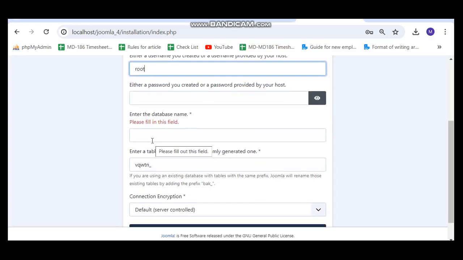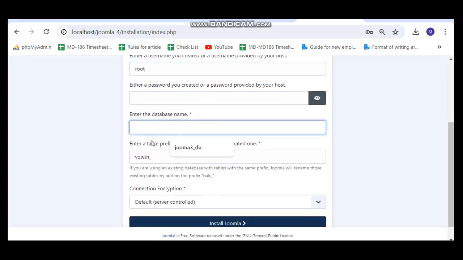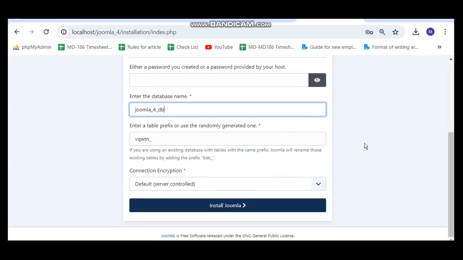And here I have to fill in the database name that I created previously. It is saying the table prefix for this Joomla 4 project will start with this text. This means the table names in this whole Joomla project will start with this name.